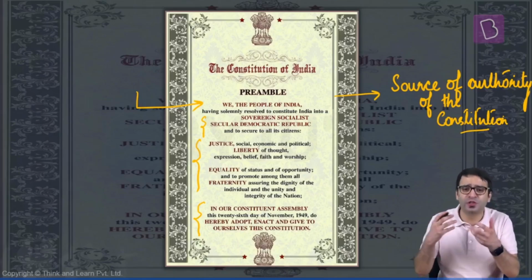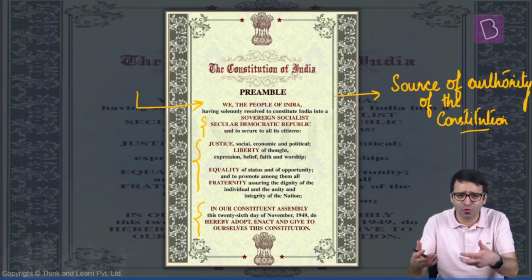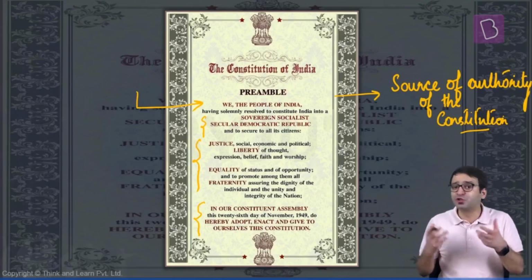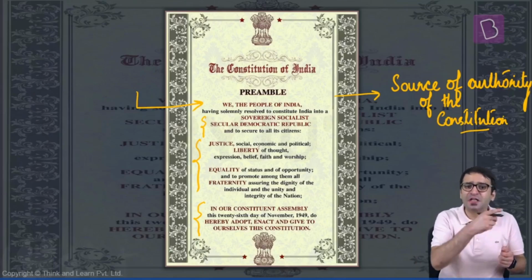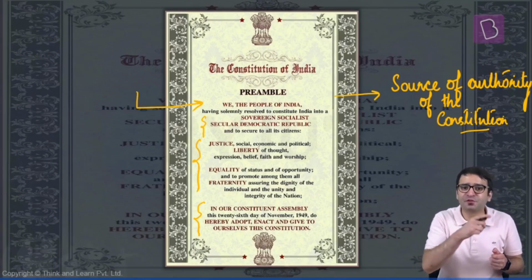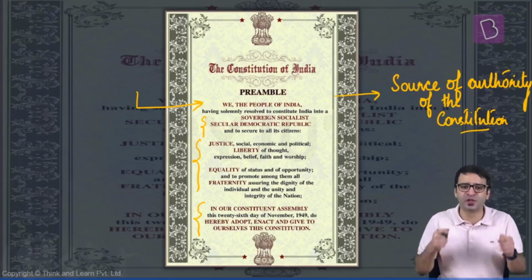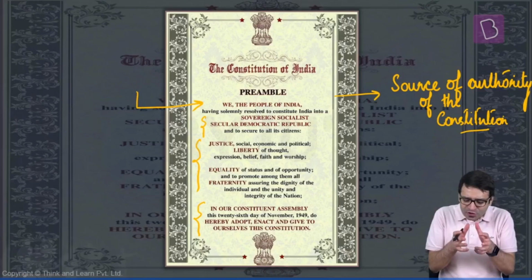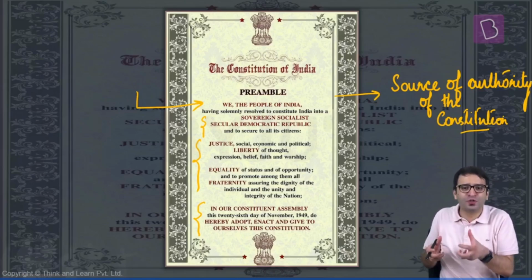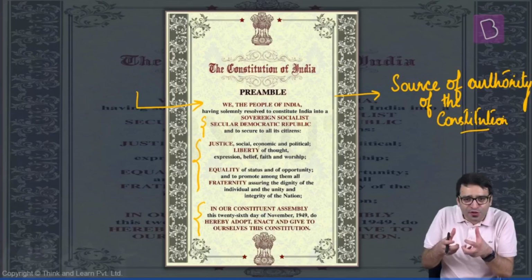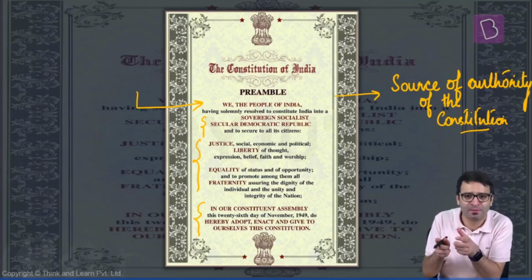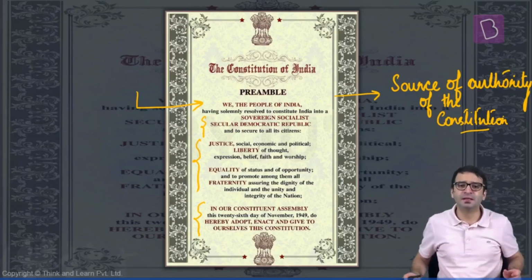Constitution talks about judiciary, the Supreme Court, the high courts, district courts. Constitution talks about president, vice president, prime minister, council of ministers, governor, attorney general for India. Now, what is the source of authority of the Constitution? Where does the Constitution derive its authority from? It derives its authority from the people of this country.